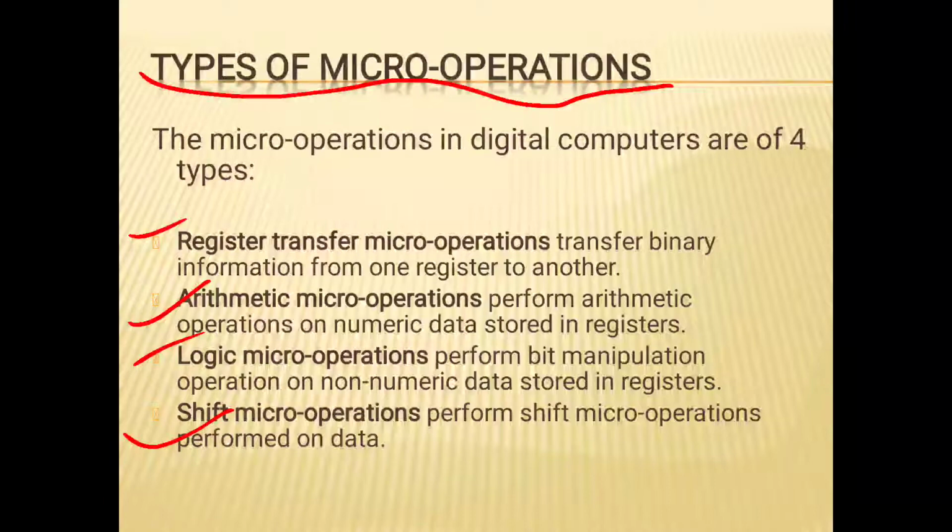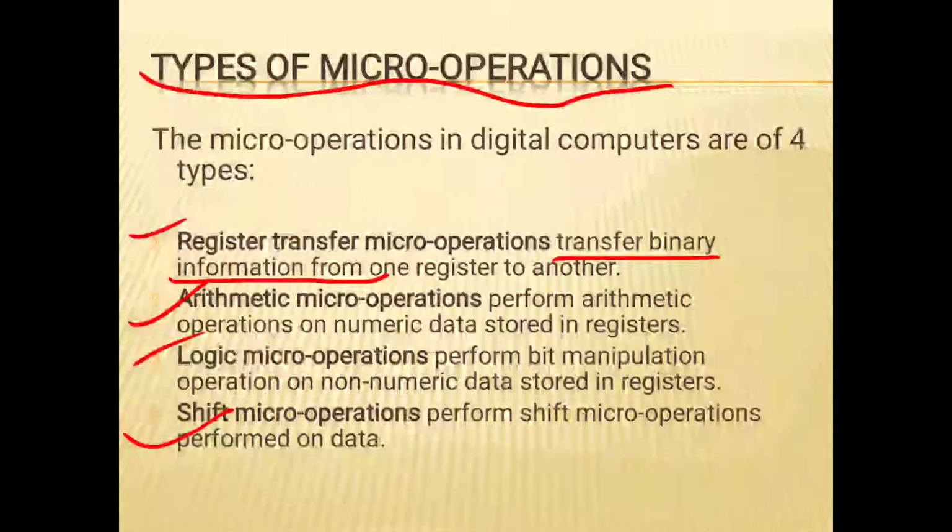What is a register transfer micro operation? These are those operations which perform transfer of binary information from one register to another register.